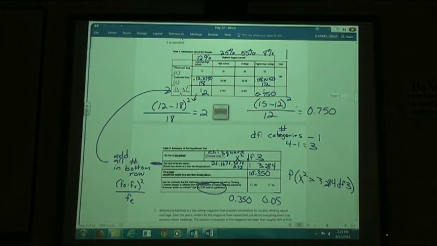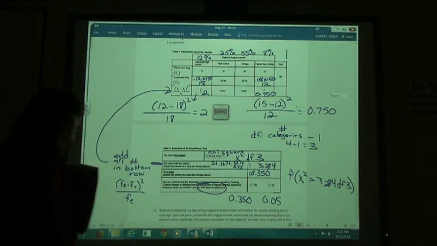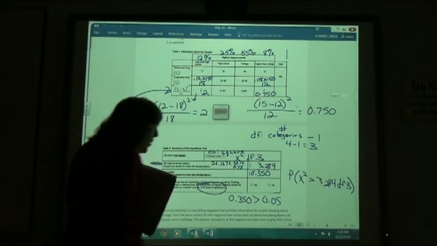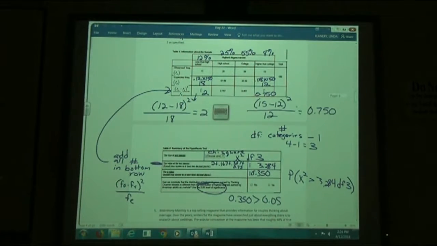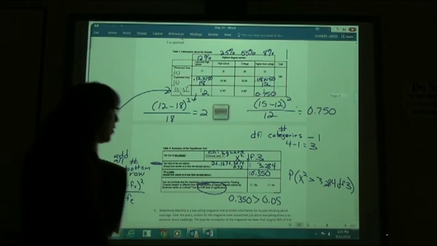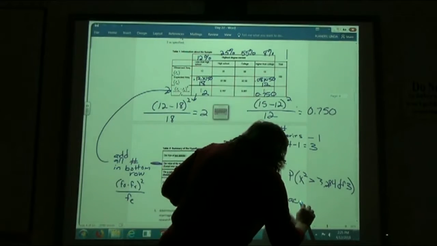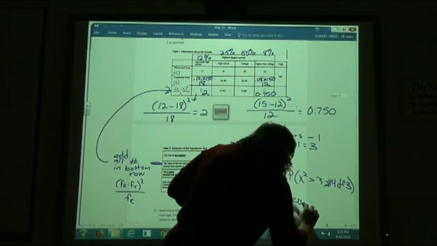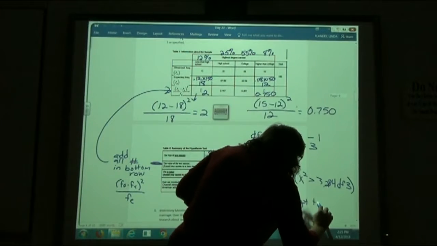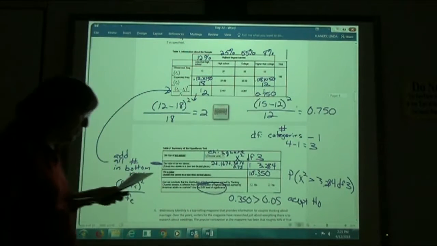Well, we can obviously see that it's greater, right? 0.350 is greater than 0.05. So, as we did before with the p-values, if my percentage is greater than my level of significance, we want to accept the null. We're going to accept the null.